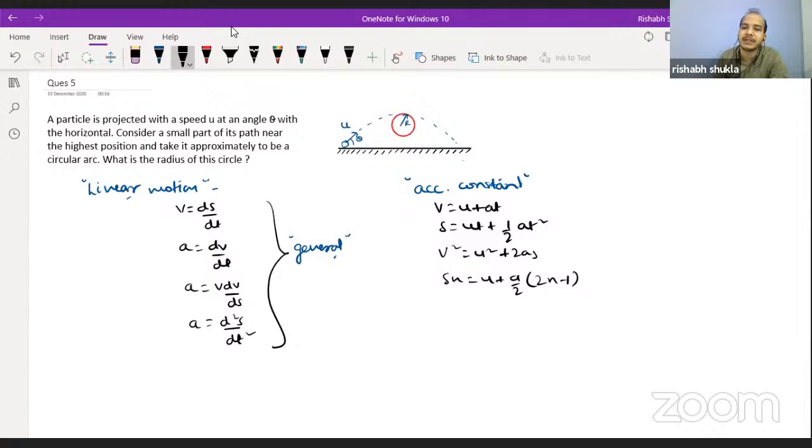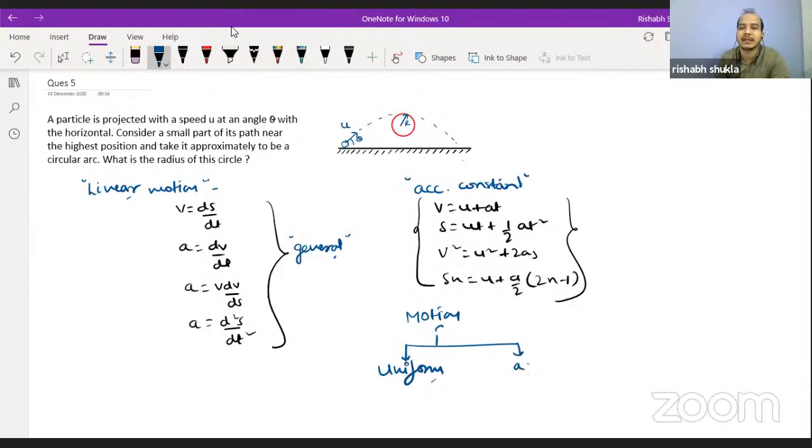These are the relations which are useful only when the acceleration of the body in the linear motion is constant. If we are saying there is some motion, then the motion can be of two types. One is uniform motion, and another one is accelerated motion. Again, in accelerated motion, there are two types possible. One is uniform acceleration, or you can say constant acceleration.